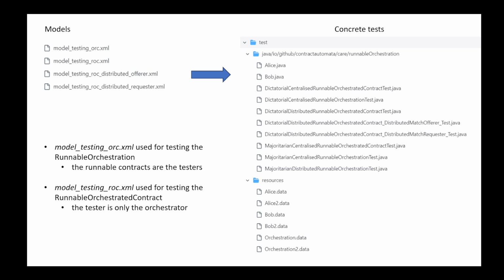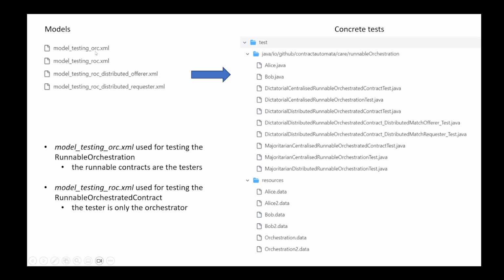The idea is that we needed to have several models for testing all the components of the runnable orchestrator. Indeed, for example, the model testing org.xml is used for testing the runnable orchestration. In this case, the services are mimicked by the tester, so we only need the real runnable orchestrator class, but the services are abstracted away by the test instructions generated by the model testing org model. So in this case, it is only the model of the services that is generating the test code, while the model of the orchestrator is not generating test code because we are using this test to test the real orchestrator.